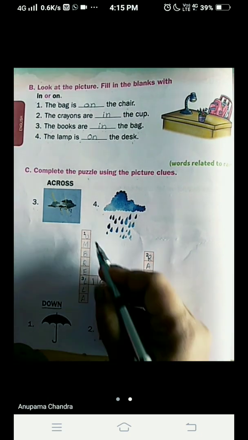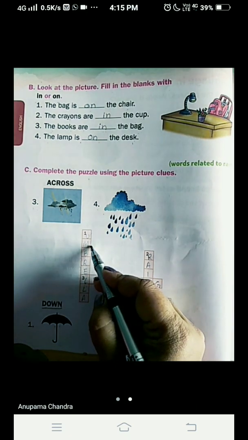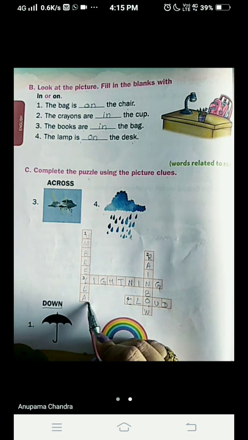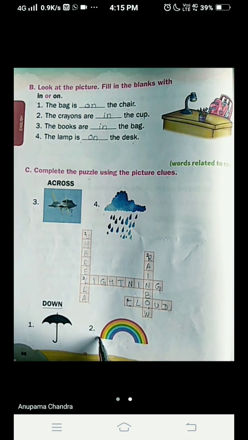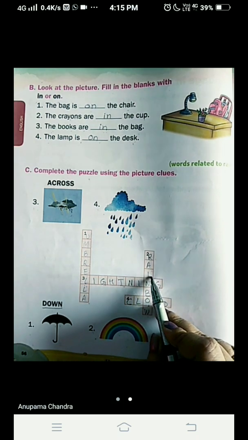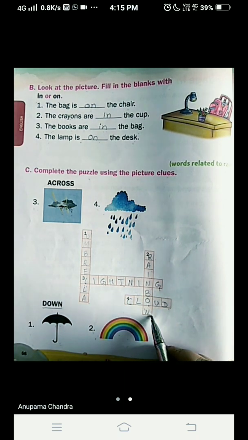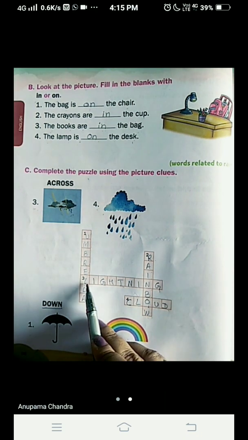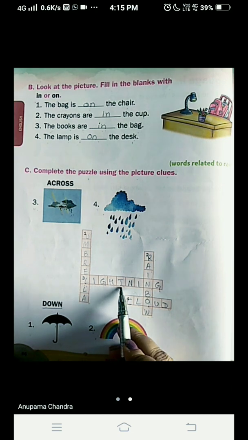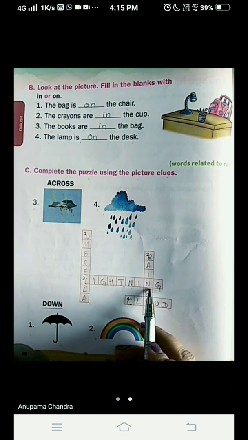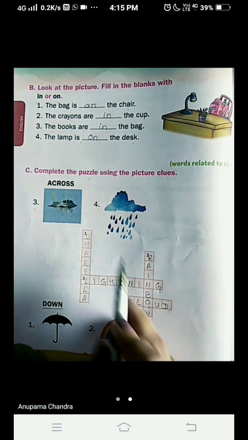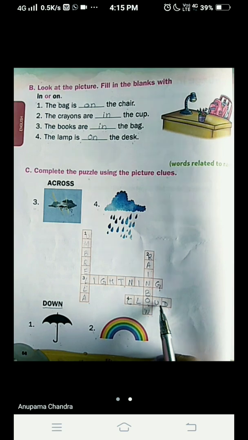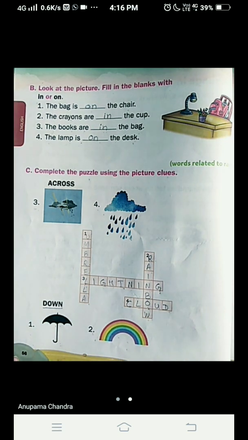I repeat the first one, umbrella, UMBRELLA, umbrella. Second one, rainbow, RAINBOW, rainbow. Number 3 is lightning, LIGHTNING, lightning. And number 4 will be cloud, CLOUD, cloud.